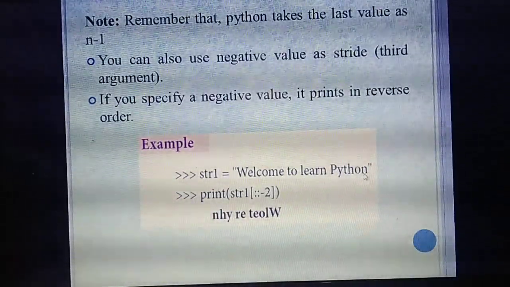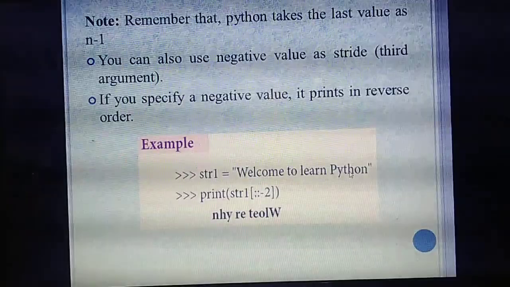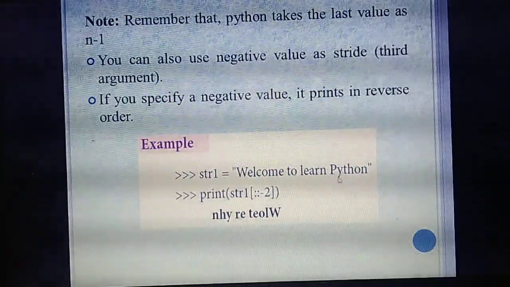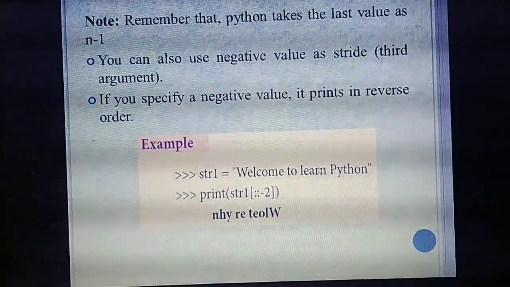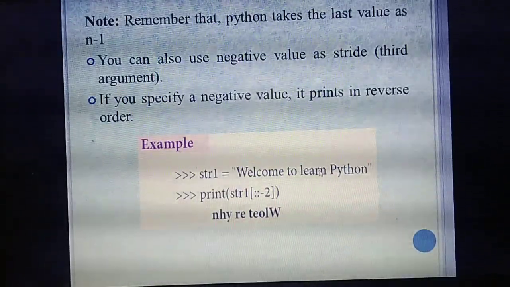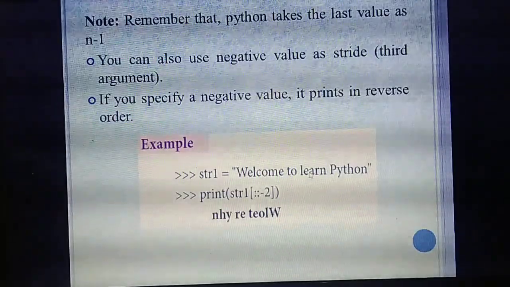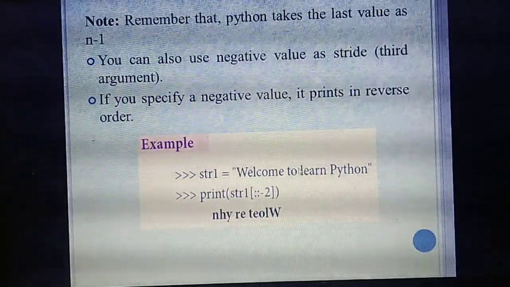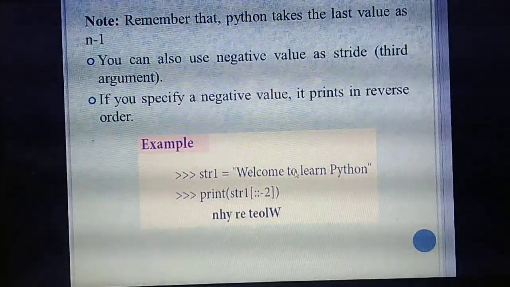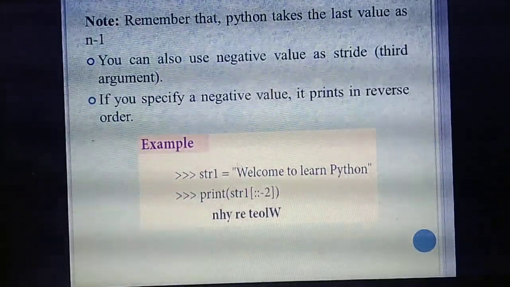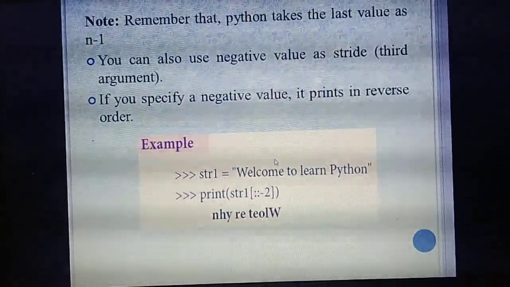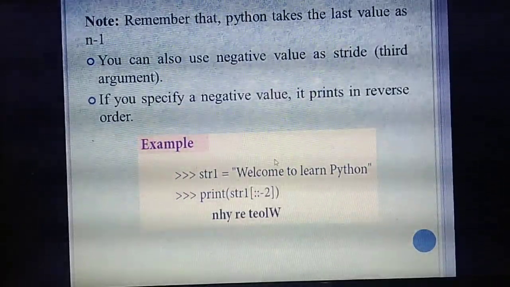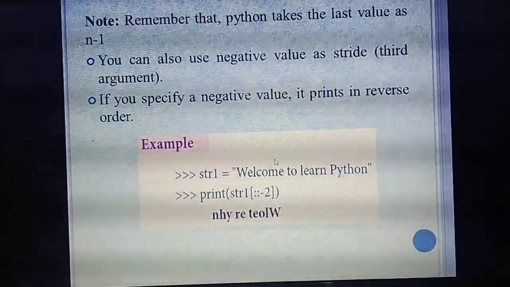Once again. First letter N you have written. Then 1, 2. H. Again 1, 2. What will it come? Y. Again 1, 2. Space no need to include. What's the next letter? R. Then 1, 2. What's the letter it will come? E. Next 1, 2. O. Likewise you need to count and write. But here no need to include the space. Understand? Again and again I am telling. So very, very important question.